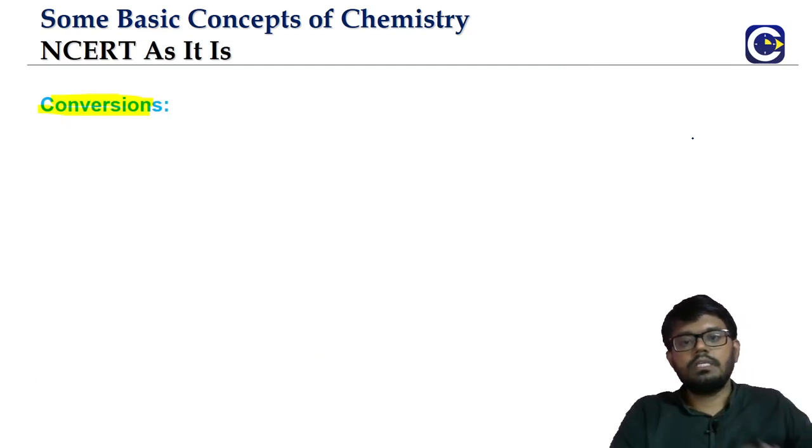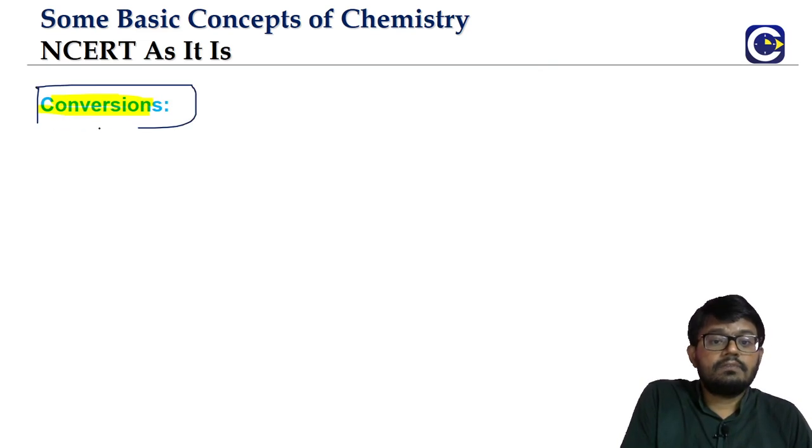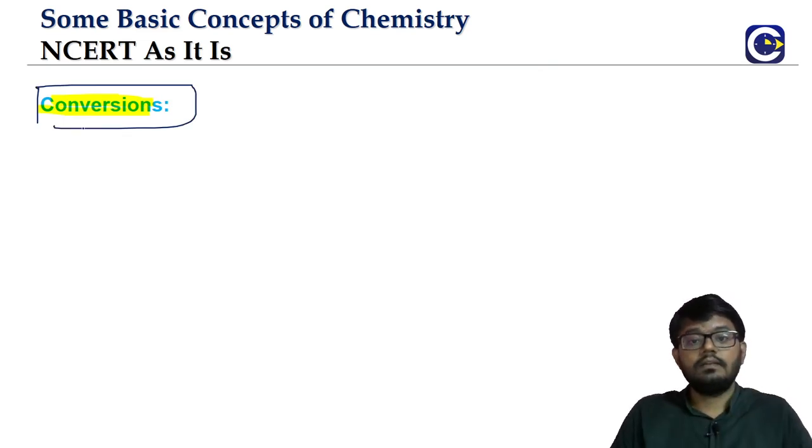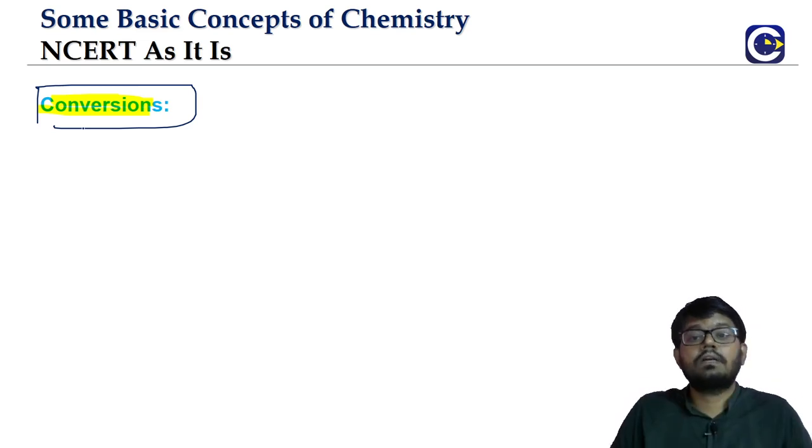Now we talked about the concentration terms, but conversions is an aspect that we'll study in more detail in the solution chapter in +2. But here in the basic concepts of chemistry itself, we have one problem in the in-text. To solve that problem, we should understand the idea of conversions.